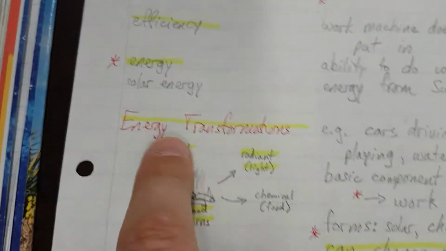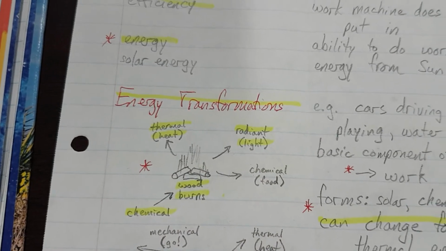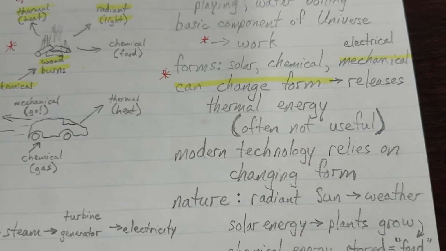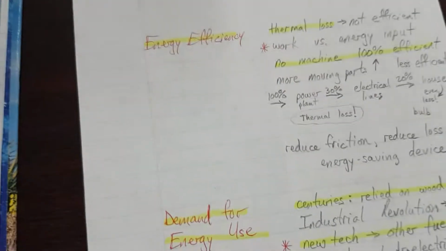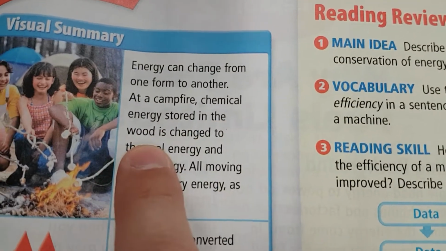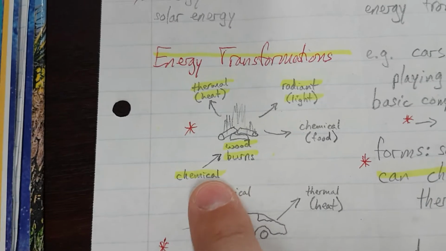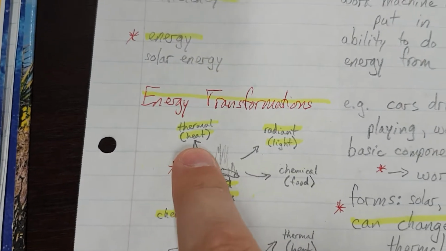Energy transformation. The wood burning are examples of energy transformations. Can change form. And I think that's about it for that. At a campfire, chemical energy stored in the wood is changed to thermal energy and light energy. Okay? Chemical energy in the wood becomes thermal heat and radiant light.